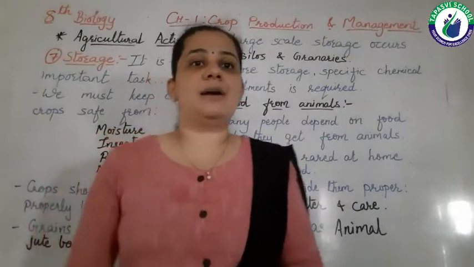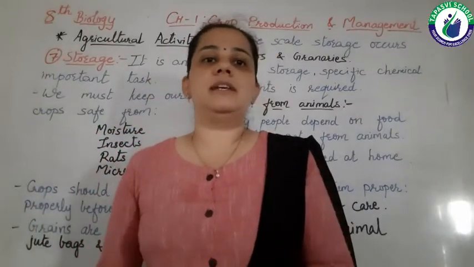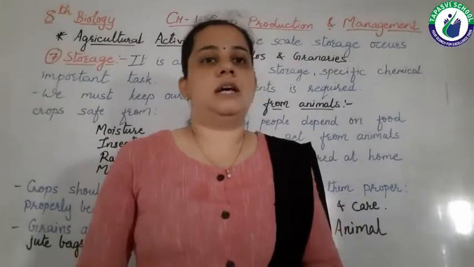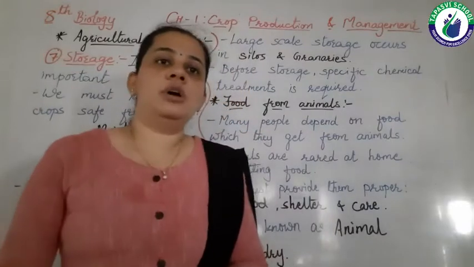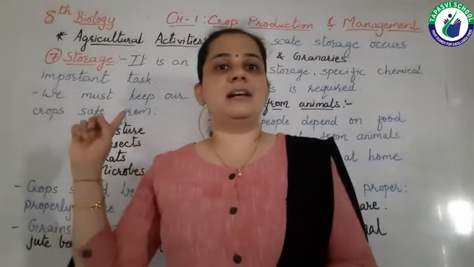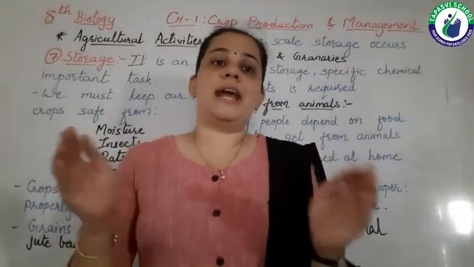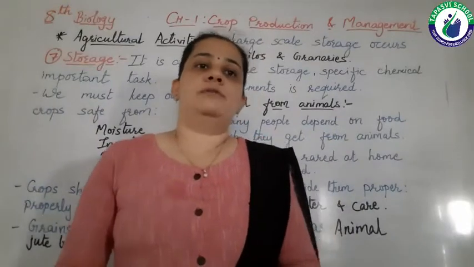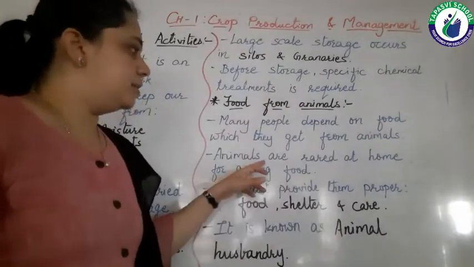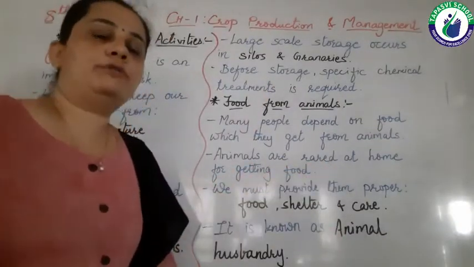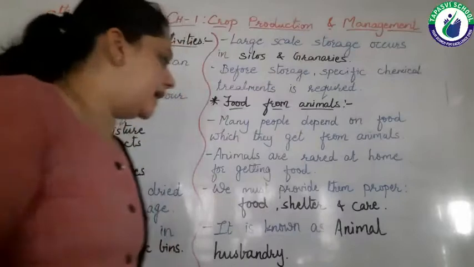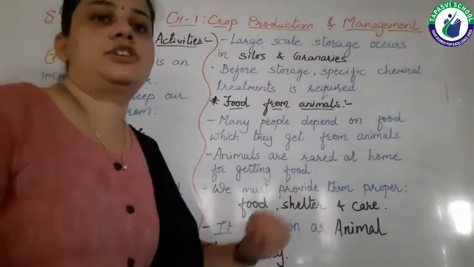Specifically, if we take an example, the people who are living near the coastal areas, their main diet may be the fish. So many people depend on animals. For that, like agriculture, animals are also reared properly, and then from these animals we get our food. These animals which are reared at home or farm must get proper care, food and shelter.